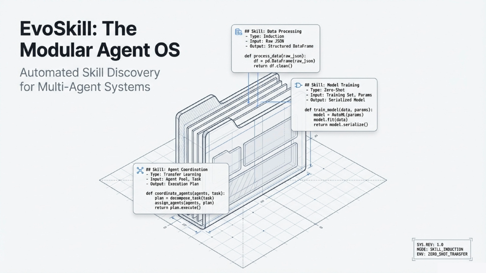Welcome to this presentation on EvoSkill, which we call the Modular Agent Operating System. Today, we are going to dive into how EvoSkill enables automated skill discovery for multi-agent systems. Essentially, we will look at how we can turn raw AI models into highly organized, structured problem solvers that use discrete, specialized skills, like data processing and model training, to get the job done.